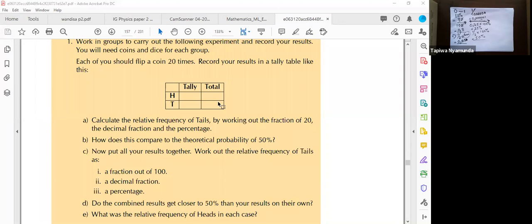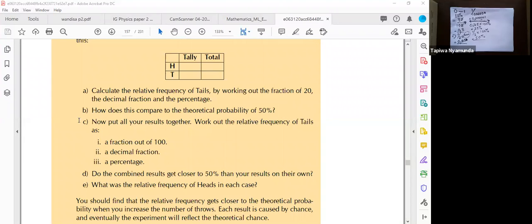If you do this experiment, someone is going to get 8 heads and 12 tails, and another is going to get 7 heads and 13 tails. When you say 7 divided by 20, you get 0.35, which is not even close to 0.5. But when you say 8 divided by 20, you get 0.4, and 0.4 is close to 0.5. So you should expect values like that, guys.